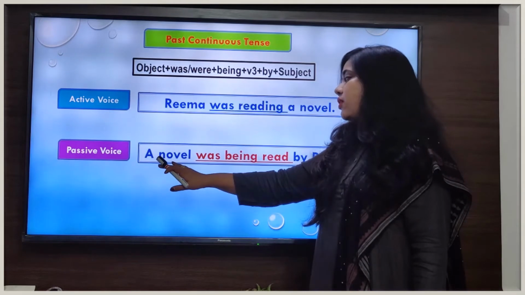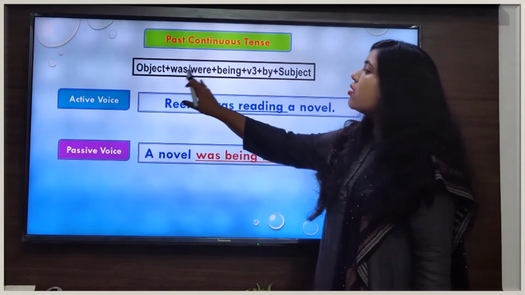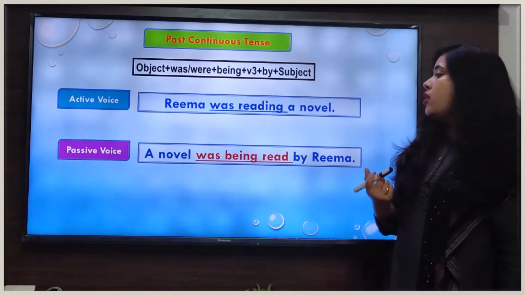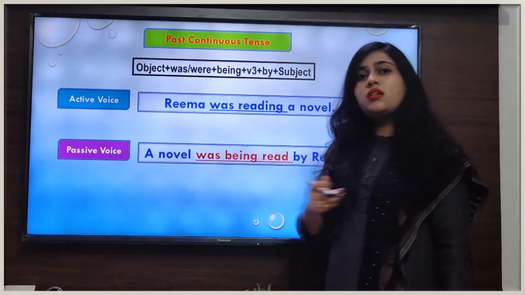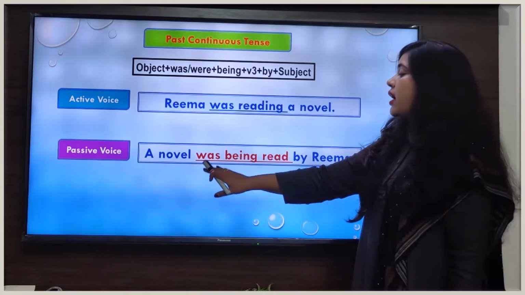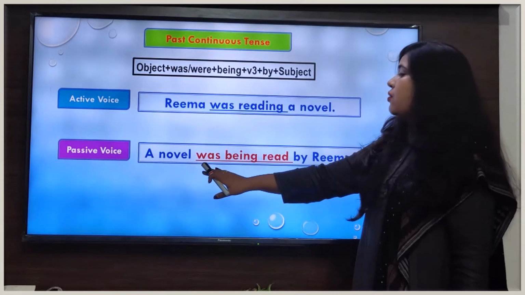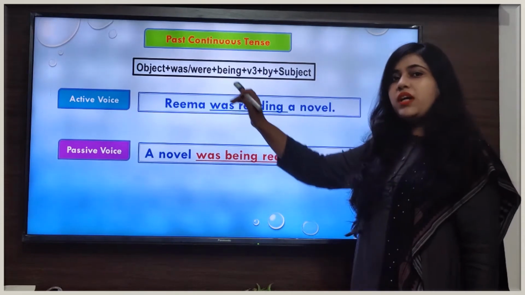After that what will we do? We will write the auxiliary verb, either was or were, according to subject-verb agreement. Here a novel is in singular number, that's why we have written was. And after writing the auxiliary verb was or were, what will we do? We will write the ing form of the be verb, that is being.